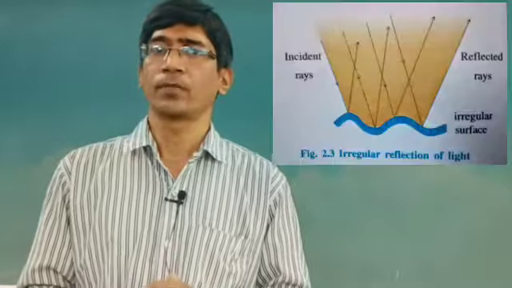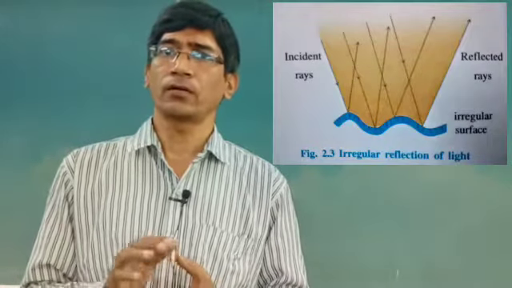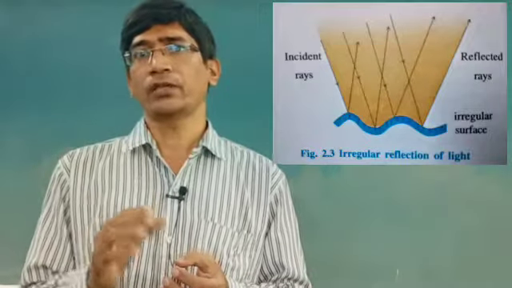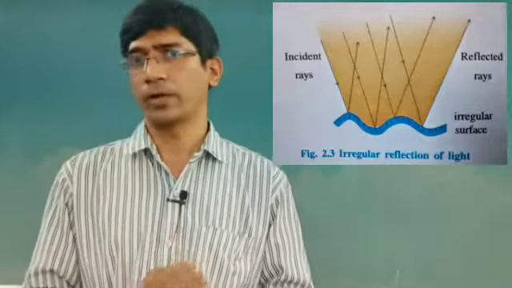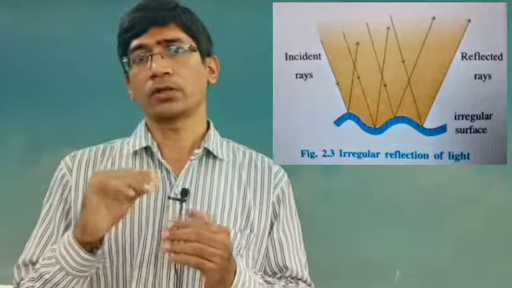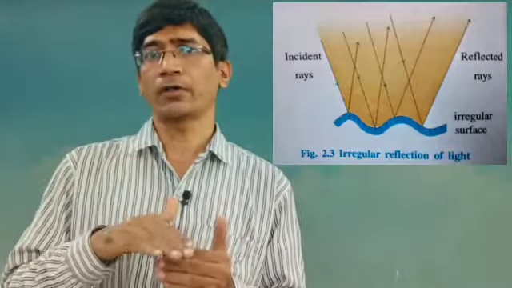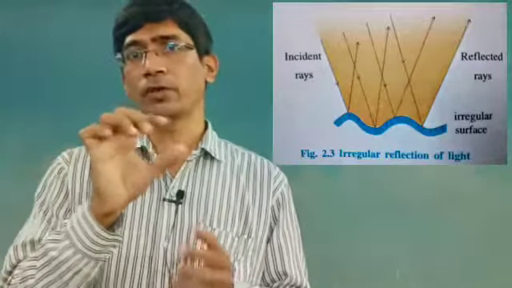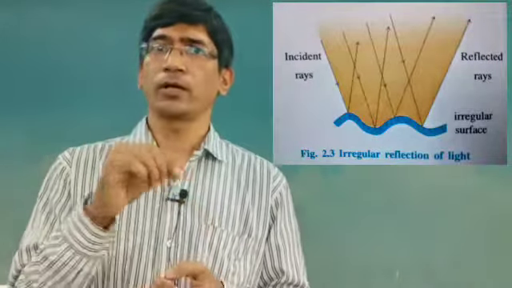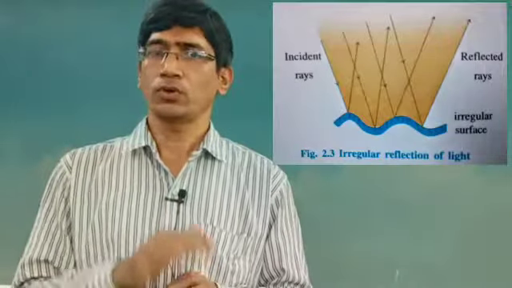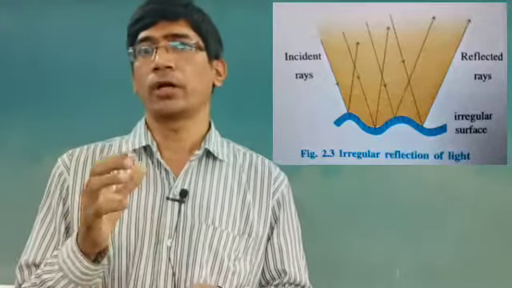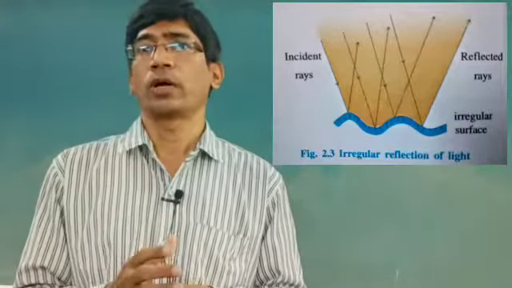The second type is given by the irregular surface. What is the meaning of the irregular surface? It is a surface in which there are so many ups and downs. The surface parts have ups and downs. If you see it through a magnifying glass, then you can check this also. So this is the irregular surface. We can take examples like wood, table, book, etc.